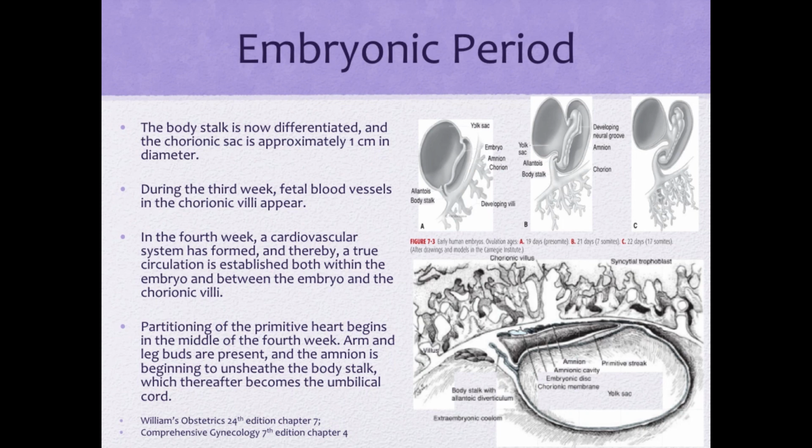By the 4th week, a cardiovascular system will have been formed, and thereby a true circulation is established both within the embryo and between the embryo and the chorionic villi. Partitioning of the primitive heart begins in the middle of the 4th week. Arm and leg buds are present and the amnion is beginning to unsheath the body stalk, which thereafter becomes the umbilical cord.